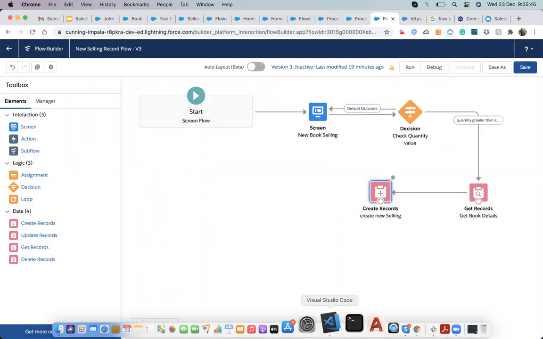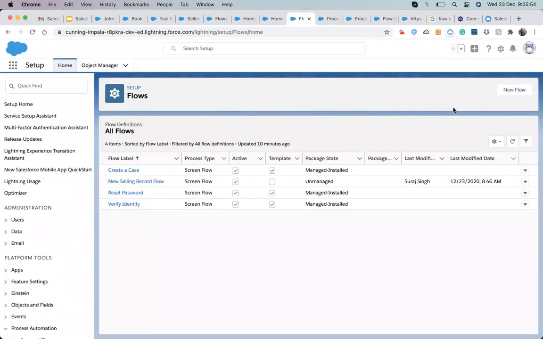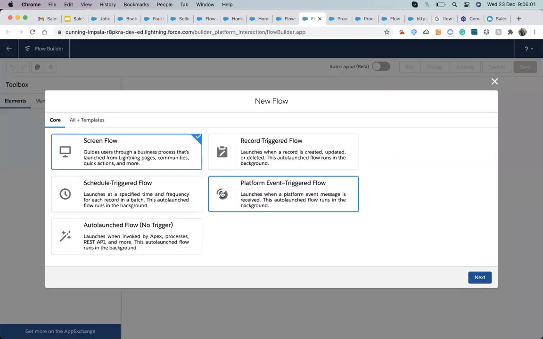Siraj, I have a question. Can you go to the flow types page? Okay, screen flow and auto launched flow. Screen flow is taking the input from the user, just like a sign up page. Auto launched flow as well, it's REST API getting information from the user. What is the difference between the two?